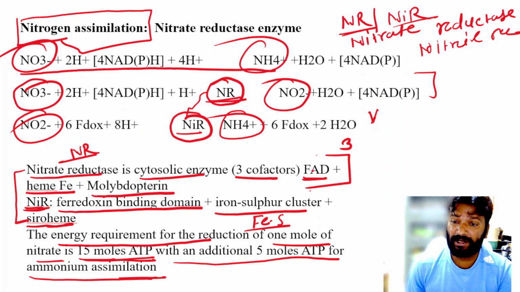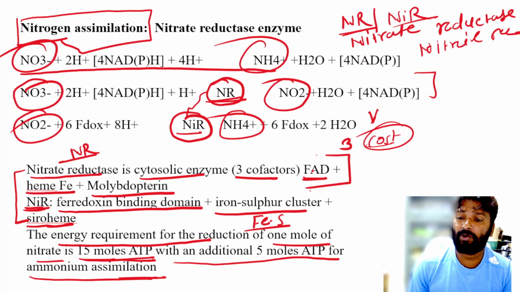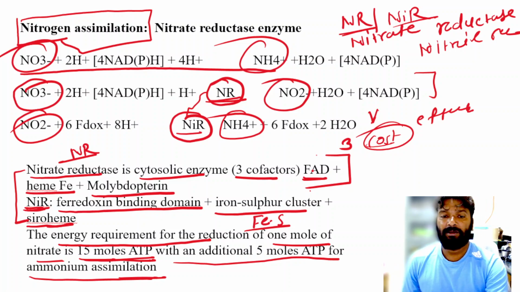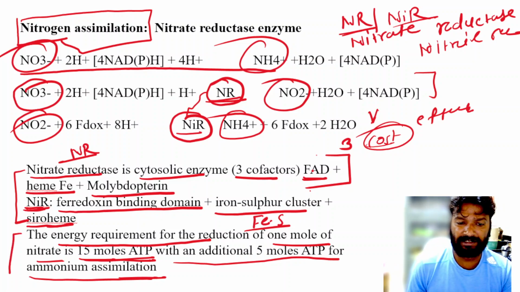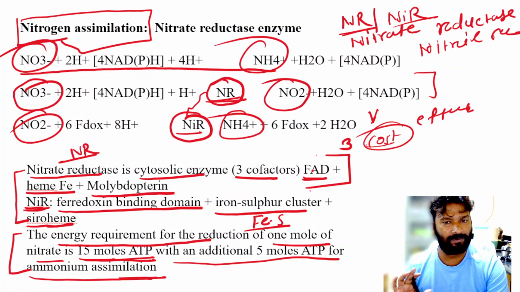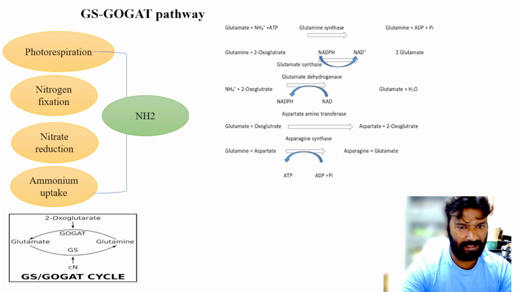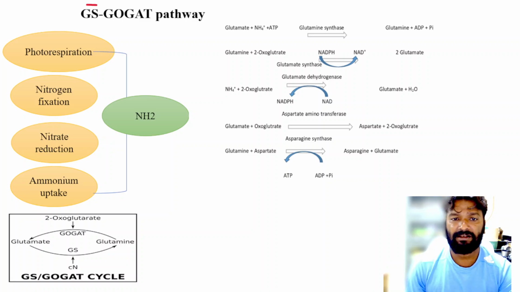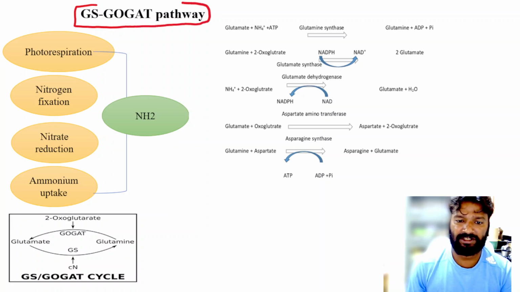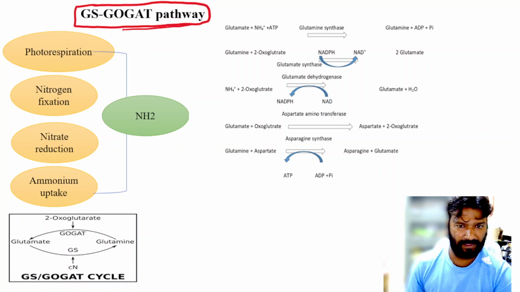Okay, so friends, this is not a cost effective reaction, because there will be a lot of energy spent for the assimilation of nitrogen. So this slide is also very clear about the nitrogen assimilation, and you also heard about the GS-GOGAT pathway. So this is known as the glutamate synthesis pathway.